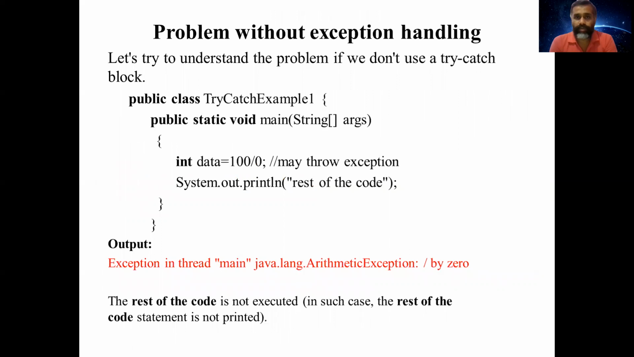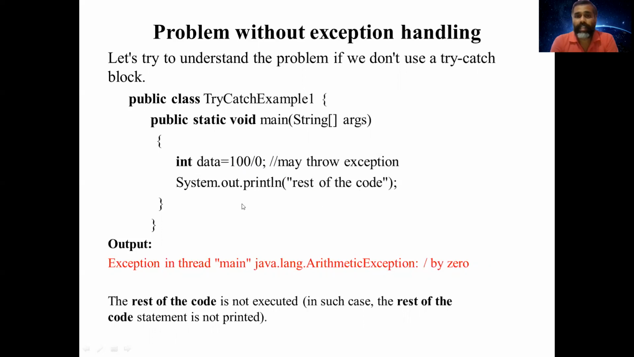So here is an example program without exception handling, and what is the problem we are going to face. So let us see this program. In this program, I have a main method. In the main method, I am just declaring a variable data, whose value is 100 divided by 0. So this statement will produce an exception. It may throw an exception, but I'm not going to handle any exception here. And after that, I'm just printing the statement, rest of the code.